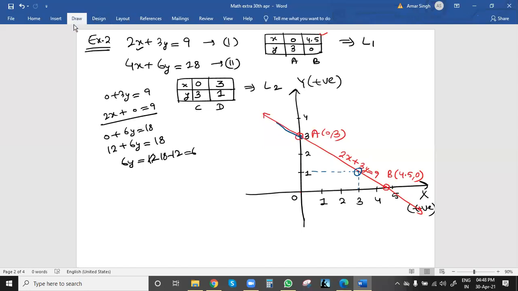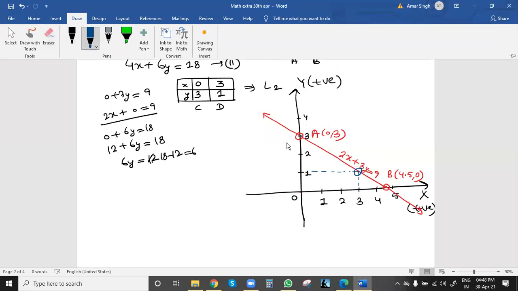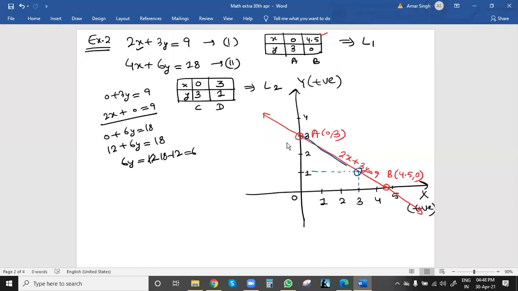So we join both points, this one (0, 3) and (3, 1), and we can extend in both directions. This first one was L1, this was L2, and let me complete the points. This was point C (0, 3). This is point D (3, 1), and we got this line L2 from the second equation. So we write the second equation below: 4x plus 6y equal to 18.